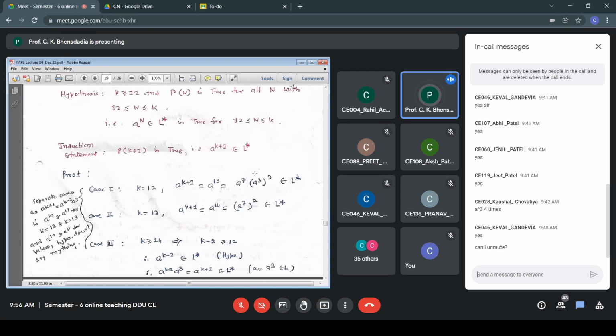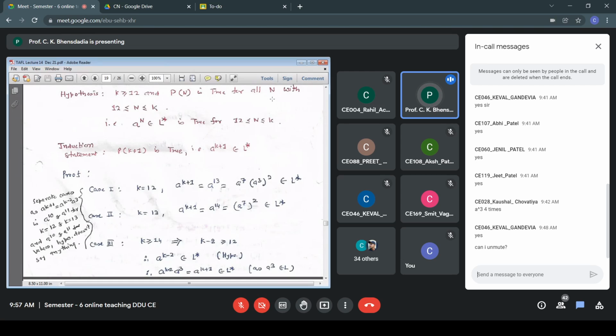Let us take the first value, the smallest value, when k equal to 14. So when I put 14 in a to the power k minus 2, that becomes a to the power 12. And as per the hypothesis, a to the power n belongs to L star for 12 less than equal to n less than equal to k. A to the power 12 belongs to L star. That is from the hypothesis, for the entire range starting with 12 up to k.